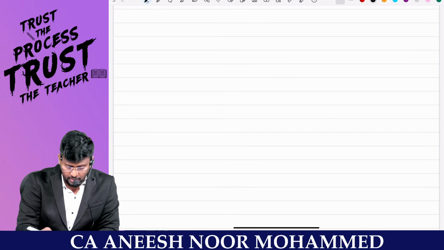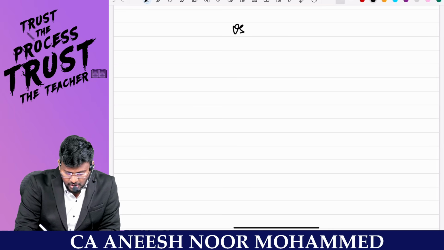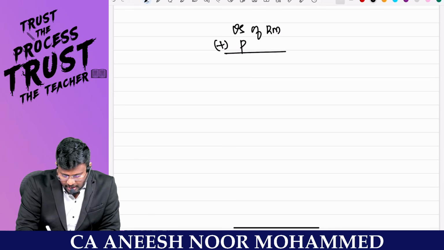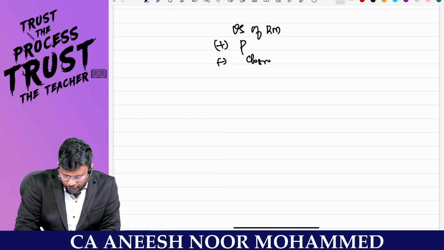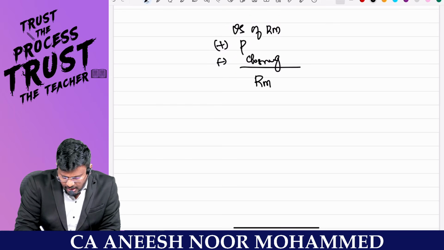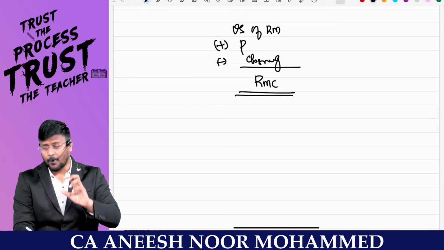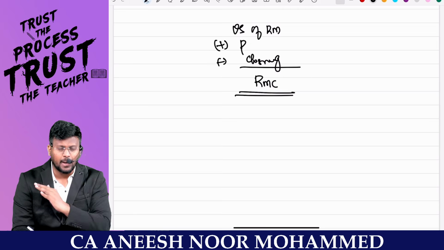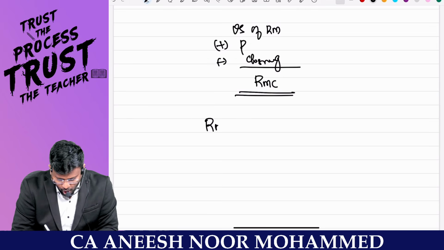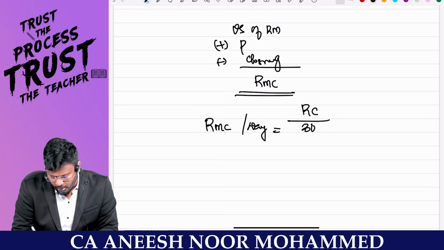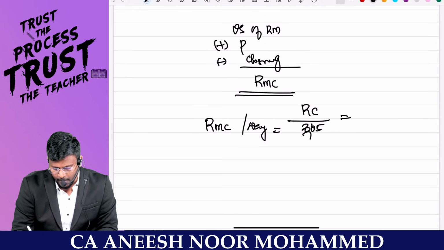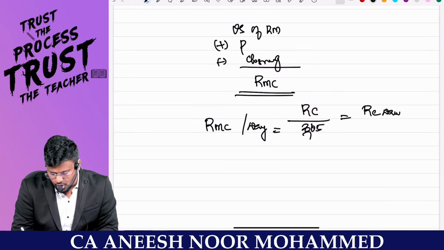I taught you in the cost sheet that, sir, opening stock of raw material plus purchases of raw material minus closing stock of raw material is what raw material consumed, right, sir? Minus closing stock of raw material, you will be getting the raw material consumed, right, sir? This is a raw material consumed total for a particular year. So I want the raw material consumed per day, means nothing but raw material consumed divided by 365. So you will be getting the raw material consumed per day.